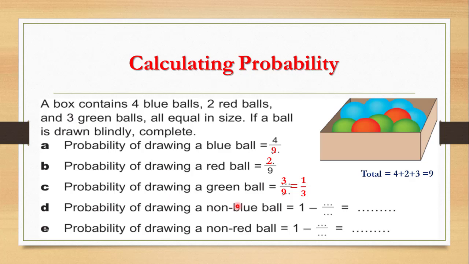The probability of getting non-blue. Non-blue means 1 minus the probability of getting blue. So 1 minus 4 over 9. It means 9 over 9 minus 4 over 9, which is 5 over 9. Probability of drawing a non-red. Non-red means 1 minus the probability of getting red. The probability of getting red is 2 over 9. So 1 minus 2 over 9 means 9 over 9 minus 2 over 9, which is 7 over 9.